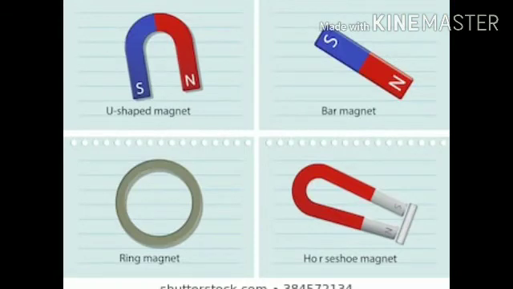According to structure, magnets come in different shapes: bar magnet, cylindrical magnet, U-shaped magnet, dumbbell shaped magnet, horseshoe shaped magnet.